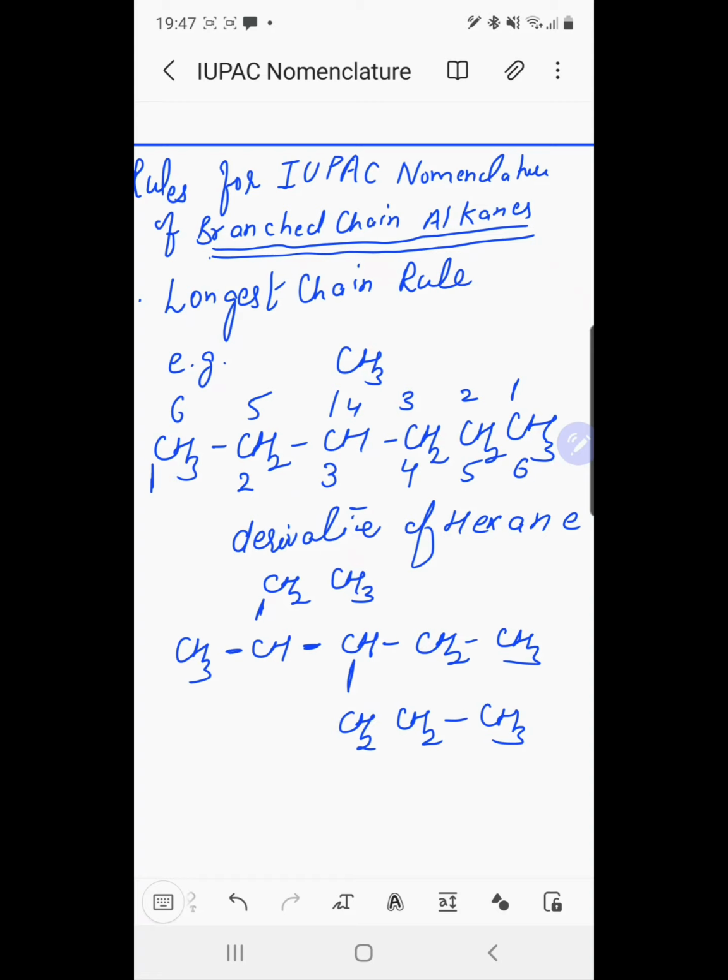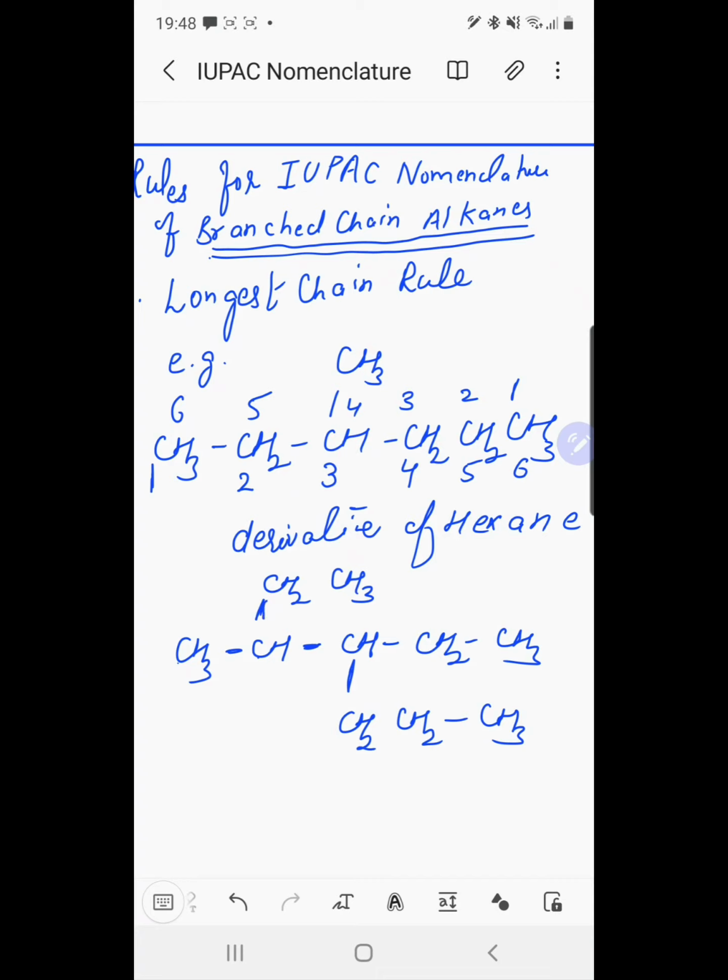When we number it, we have to select the longest chain. From this side we get 1, 2, 3, 4, 5, and from the other side 1, 2, 3, 4, 5. As a straight chain it is of 5 carbon atoms, but we have to select the longest continuous chain.